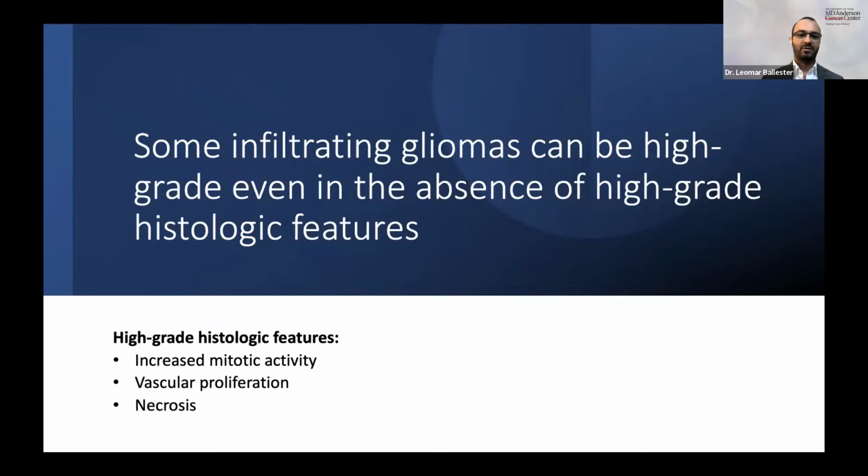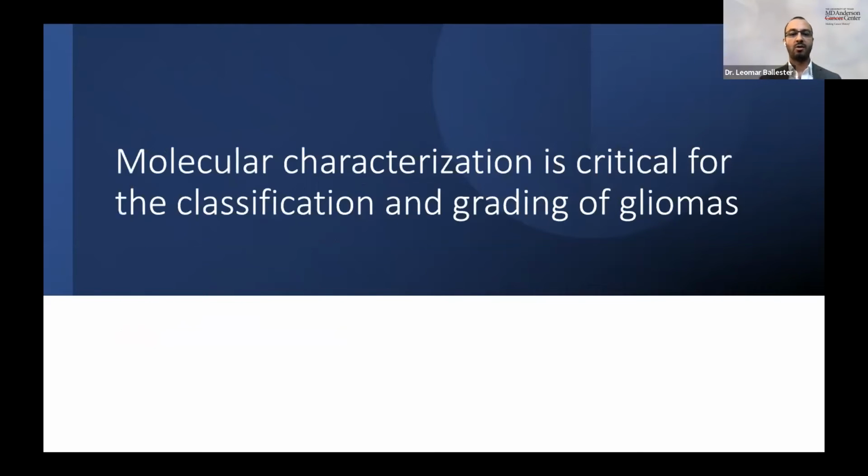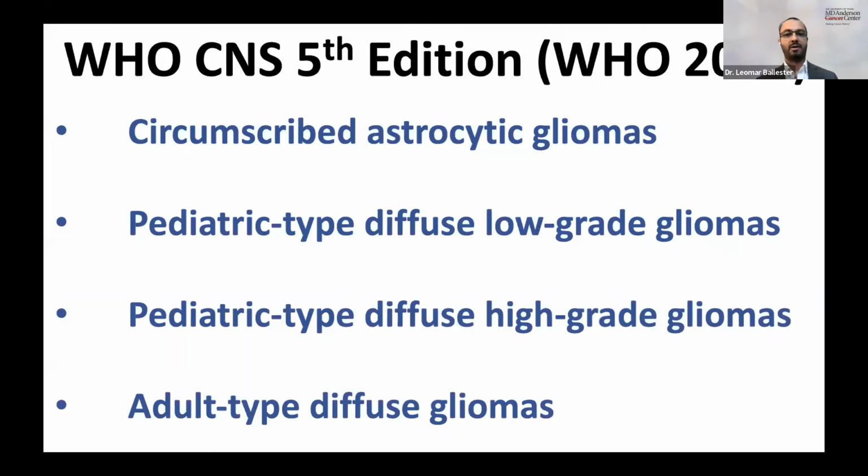And it's just as important to recognize when you're dealing with a low-grade tumor, and it's also very important to recognize when you're dealing with a tumor that may appear to be low-grade on histology, but it's actually not. So molecular characterization is critical for the classification and grading of gliomas. And I will give you some examples of how this is currently applied.